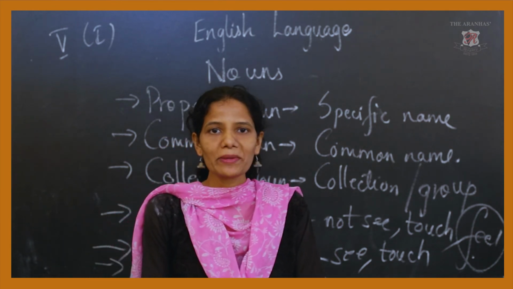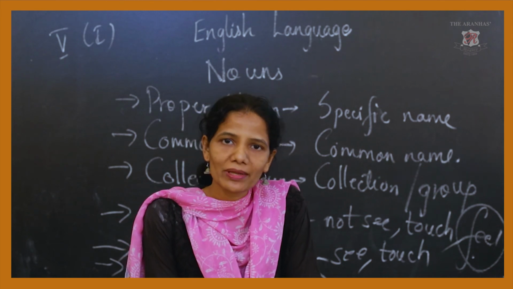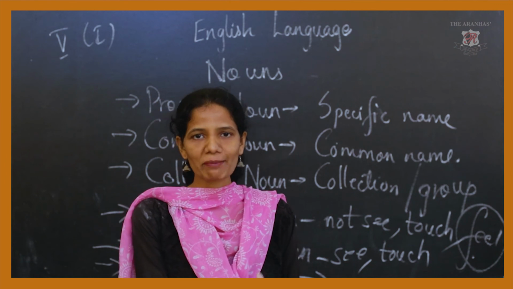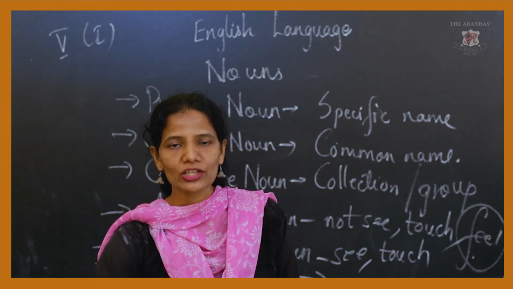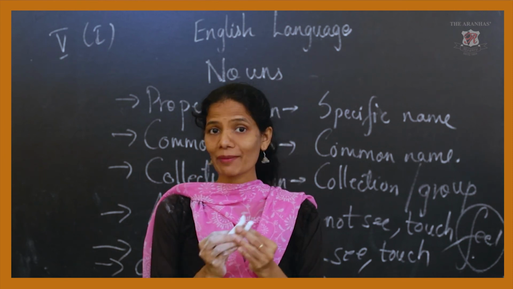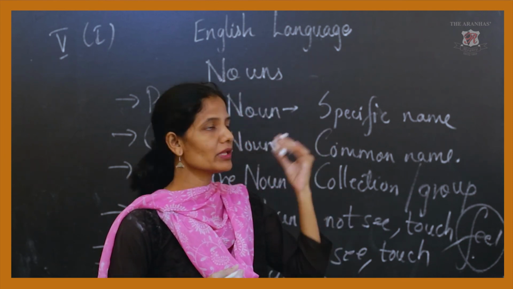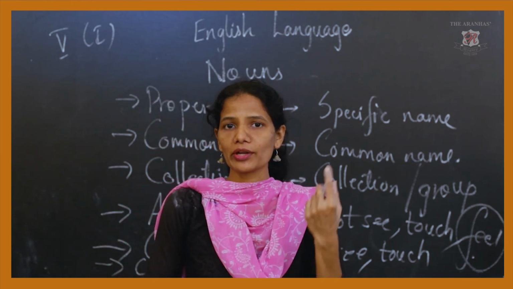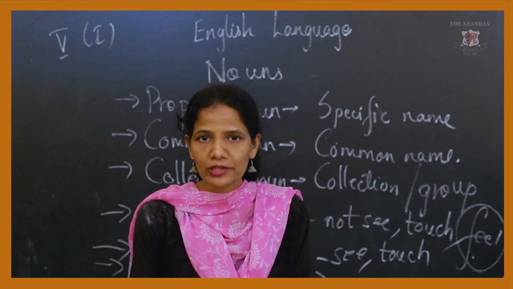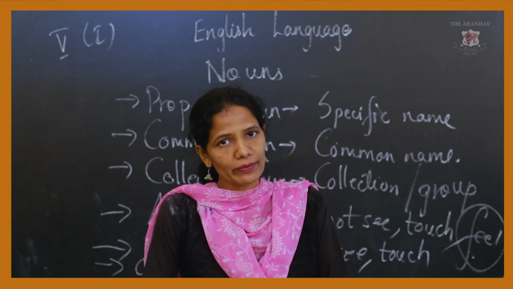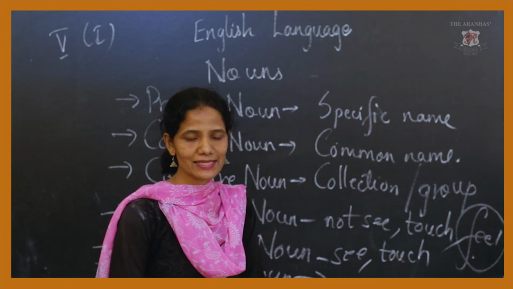Countable noun, the name itself tells us that countable noun means which we can count manually. If I am having a chalk, so I am having one chalk, two chalk, three chalks where I am counting it, that is a countable noun. If I say, I want chocolate, please give me one chocolate, two chocolates, three chocolates, 100 chocolates, where I can count it manually, that is a countable noun. Let's go through the slide and see the definition.